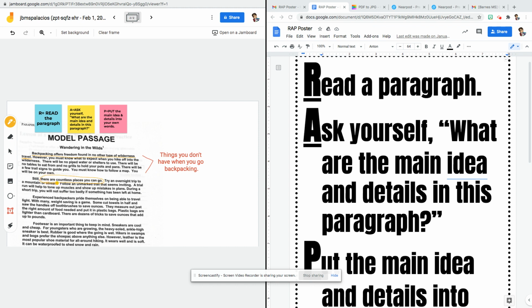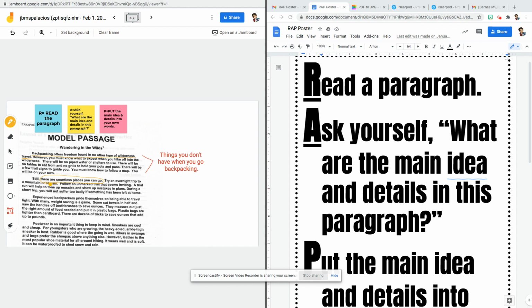There are still countless places you can go. I see the mountain, stream, and unmarked trail mentioned here. What does it tell me about the places you can go? It tells me about several example places. Okay, now I'm ready for step 3. Put the main idea and details into your own words.